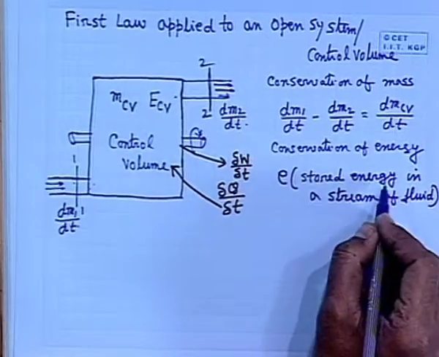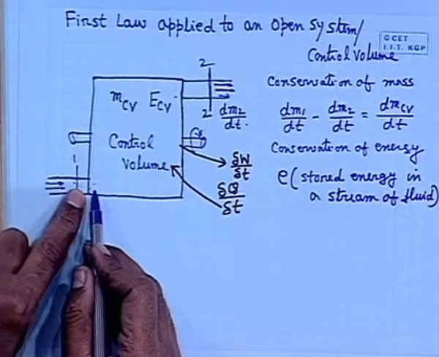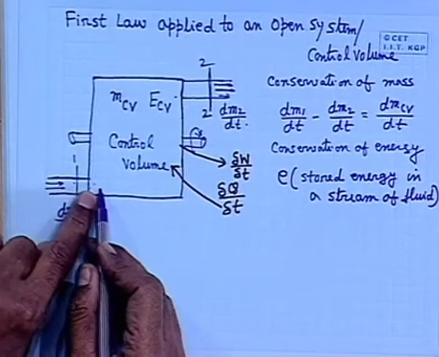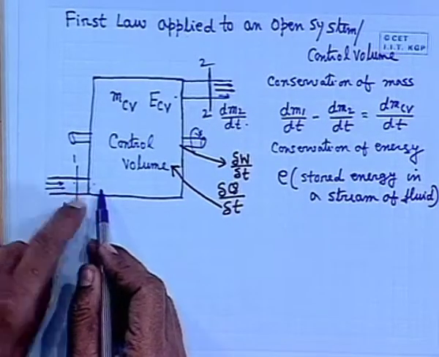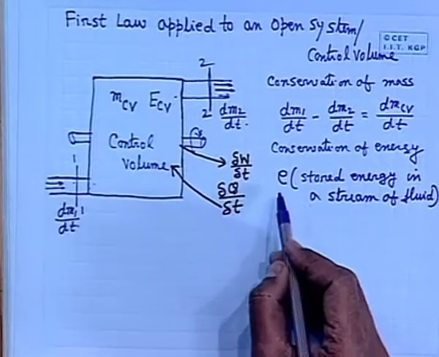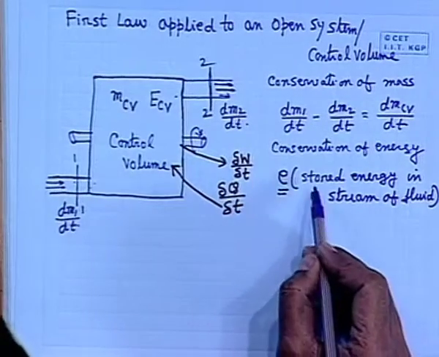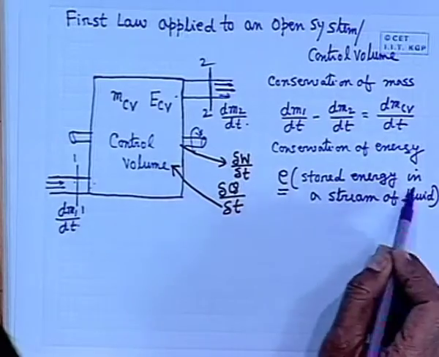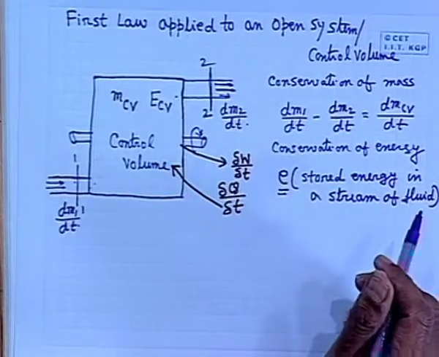If we know that, then we can find out what is the energy that is coming into the control volume per unit time. So, we will have to know then what is the different form of stored, or what is the total stored energy in a stream of fluid. Now, with a stream of fluid, what are the forms of energy that it can have stored in it as an internal energy of the stream of fluid? If we tell that internal energy of a stream of fluid, what are those? Can you tell one by one?